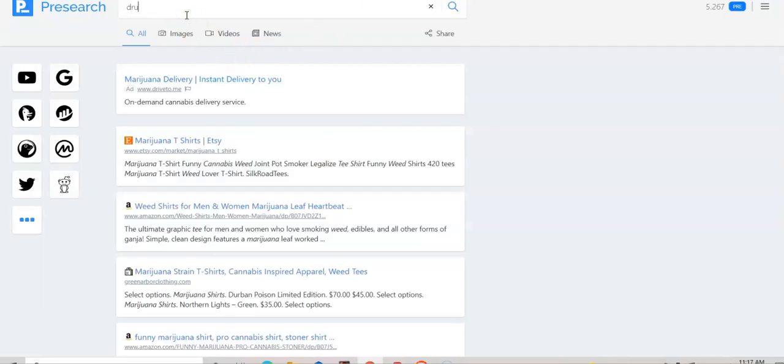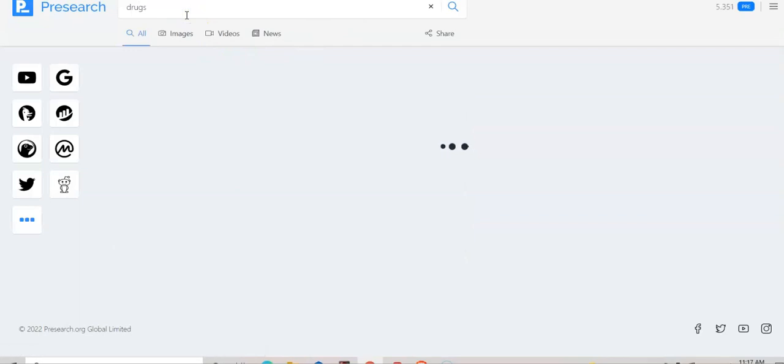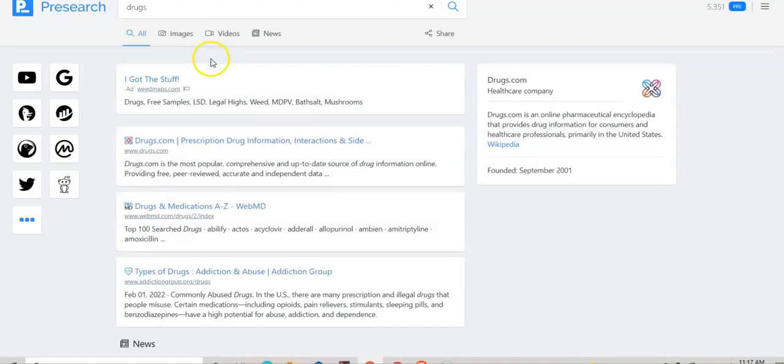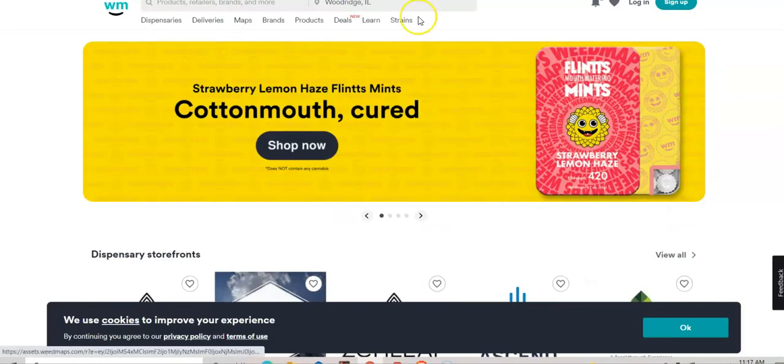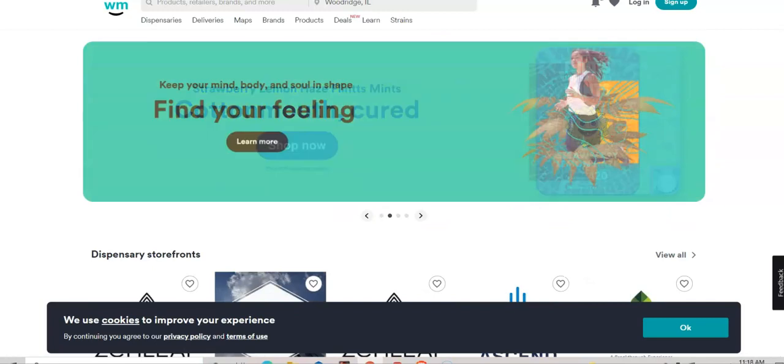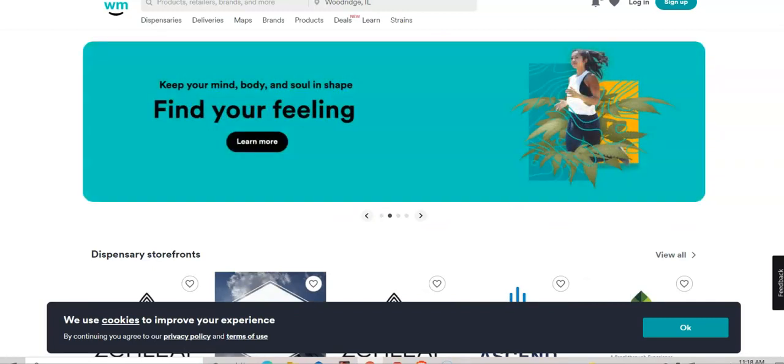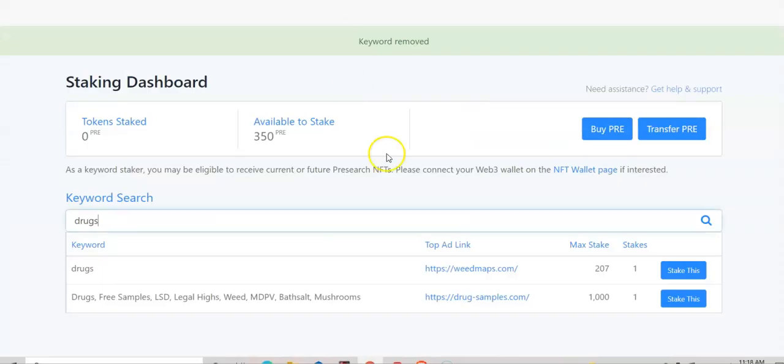I'll just show you guys here. So WeedMaps comes up. It's like a site where you can find dispensaries and things like that. I'm kind of surprised how many larger companies are running ads, or at the very least, affiliates are running ads on behalf of larger companies. But we're going to have to stake over 207 PRE in order to get the number one spot.